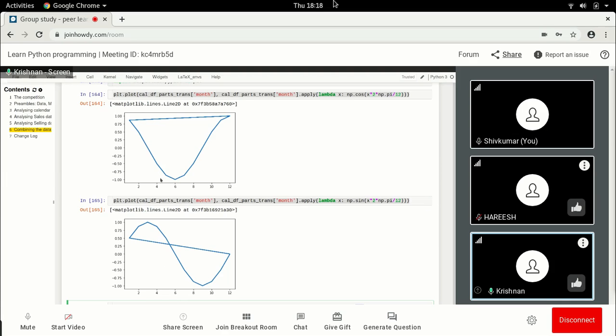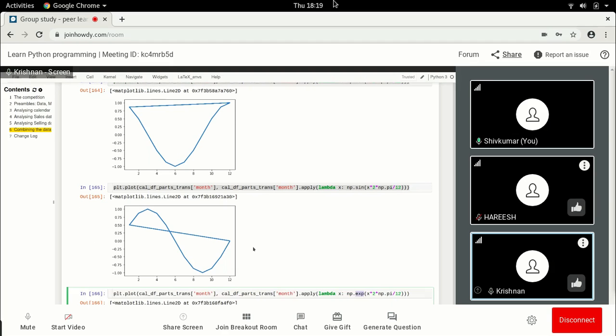Because look, what is happening is that sine has a fairly unique set of values. You don't have this repetition that is happening, whereas in sine, you have a positive value until the sixth month, and then you go to a negative value. See, you know what the problem with sine is? For example, 6 and 12 are very similar.